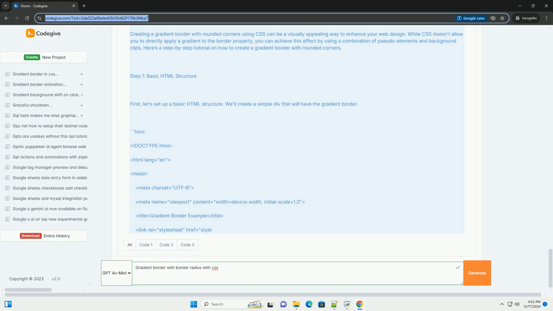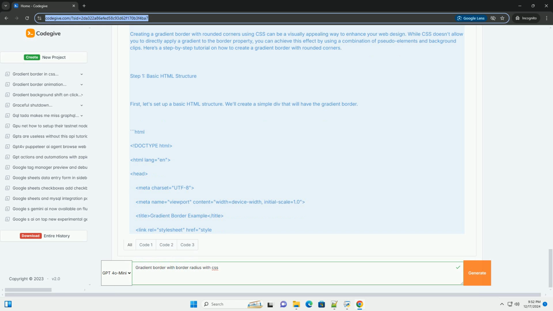Gradient border: position relative, padding 20px, background-color white, the background color of the content, border-radius 15px, adjust this for the desired radius, z-index 1, ensures this is on top of the pseudo-element, text-align center.